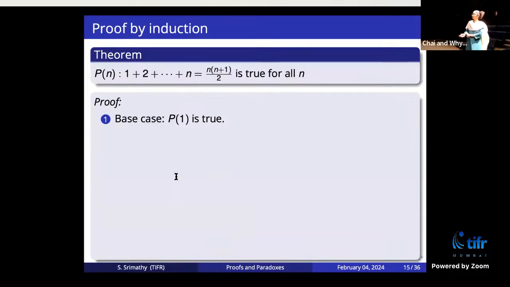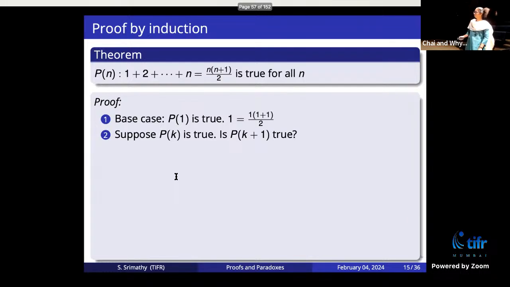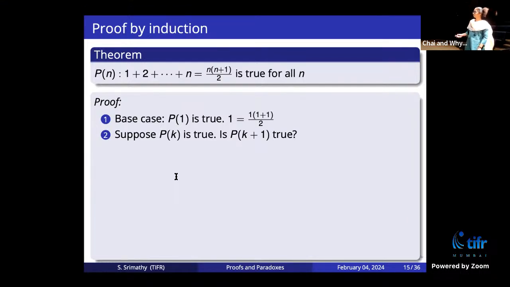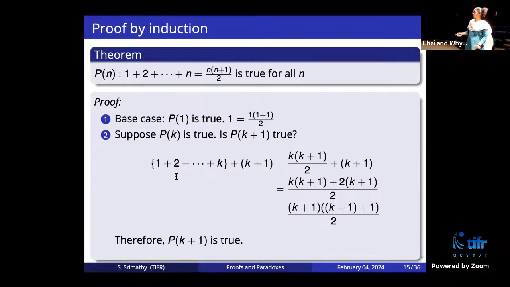Using induction, the base case is P of 1. P of 1 is true because 1 is 1 times 1 plus 1 over 2. When you just take n equals 1, 1 equals 1. So the base case holds. Now suppose P of k is true. I want to show that P of k plus 1 is also true. So P of k being true means that the sum of the first k entries, 1 to k, is k times k plus 1 over 2. So that is known.